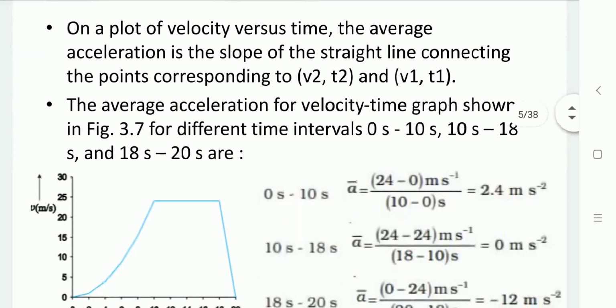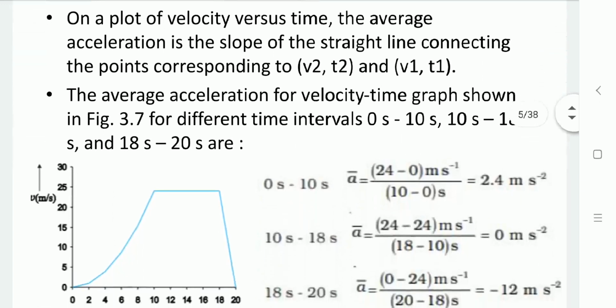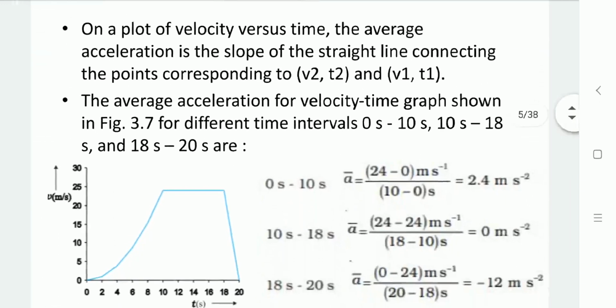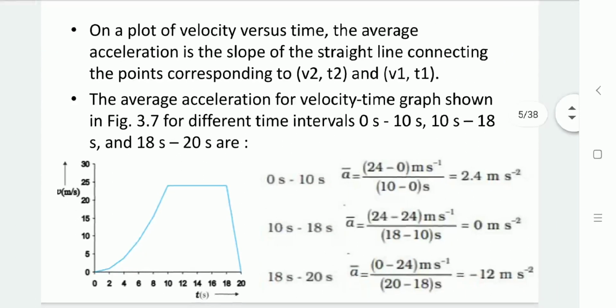Now, let us plot a velocity time graph as you can see in the figure. Here, the average acceleration is the slope of the straight line connecting the points V2 T2 and V1 T1. The average acceleration on the velocity time graph is shown in the figure for different time intervals.